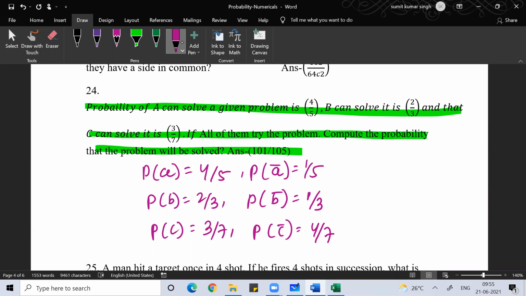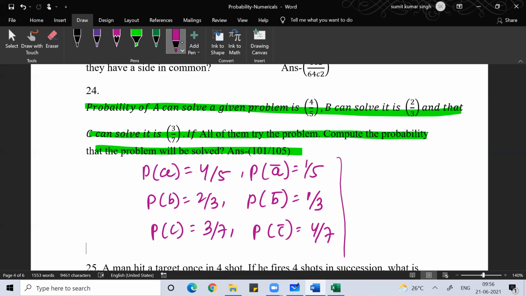When you are solving this question, it is a general assumption, and you can also write it, that the probability that A solves the problem, the probability that B solves the problem, and the probability that C solves the problem are independent. You can take that as an assumption.